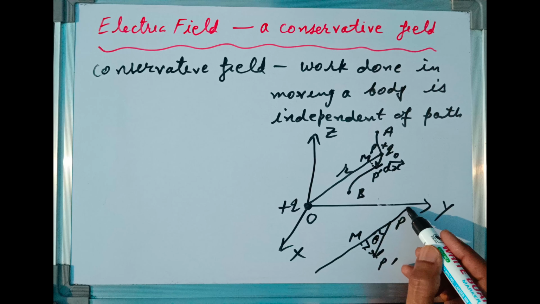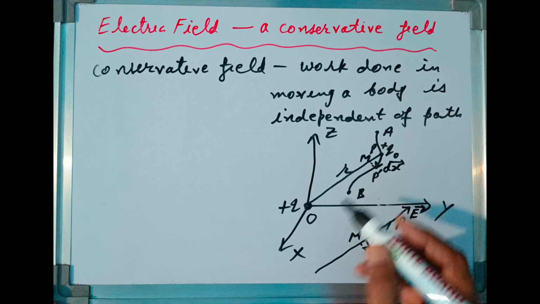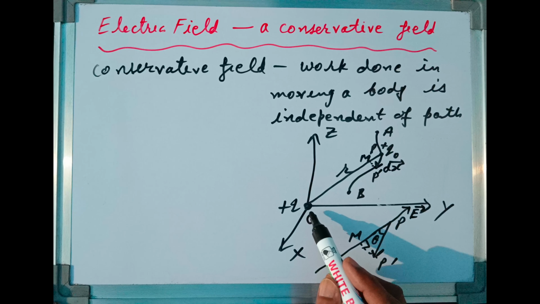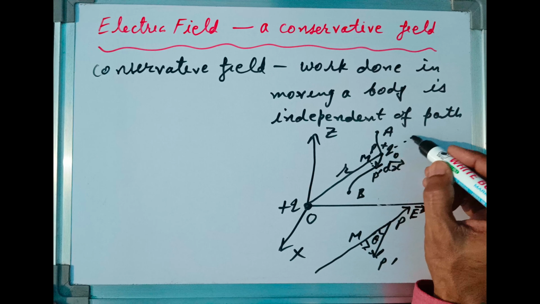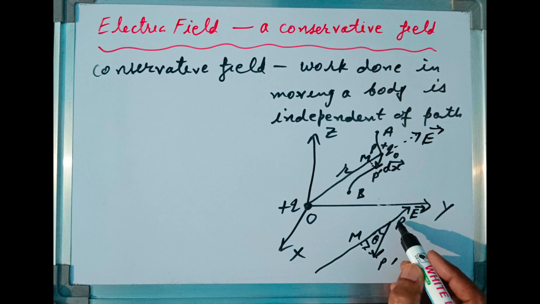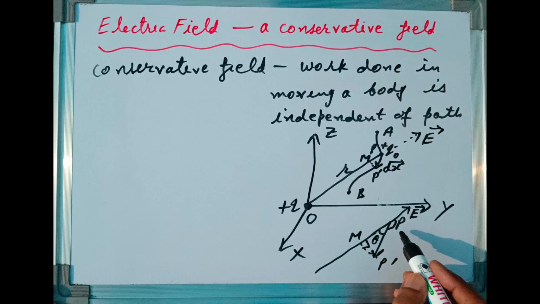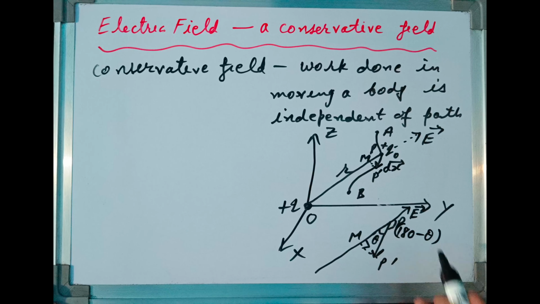If I produce it next, in which we have electric field. Electric field is in this way, because electric field from the source charge is a straight line in this direction. So this external angle will be 180 minus theta.